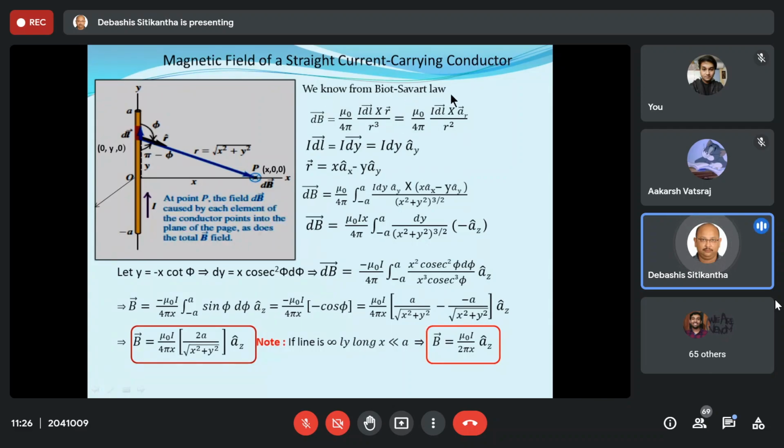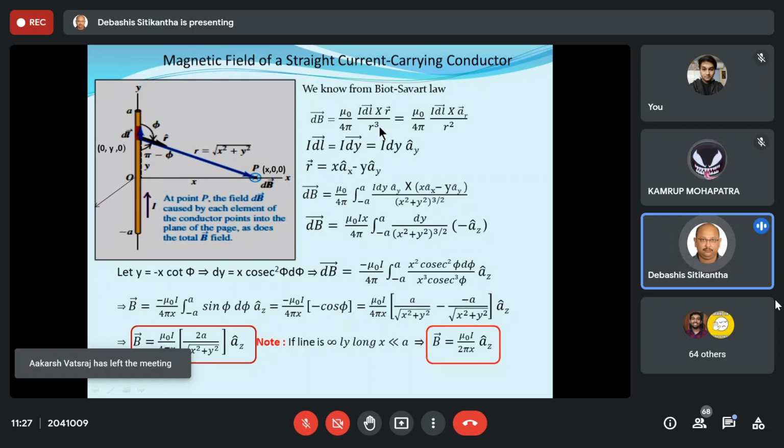So we all know that from Biot-Savart law, your B vector is given by mu0 by 4 pi IDL vector cross R vector by R cube. This is what we know. And please don't take this problem lightly, because in the book it is not solved in this manner. It is solved in some other manner, without using vectors, but over here I have used only vectors to solve it. So you will not find this derivation in the book. So please don't take it lightly and go through it.